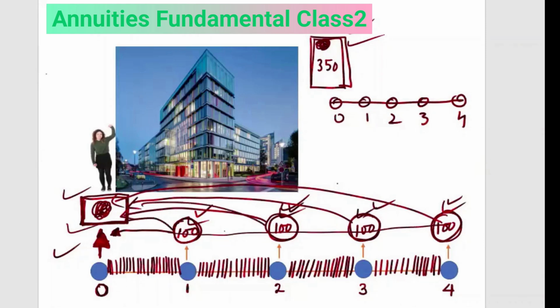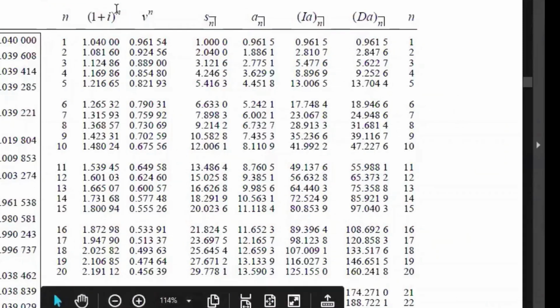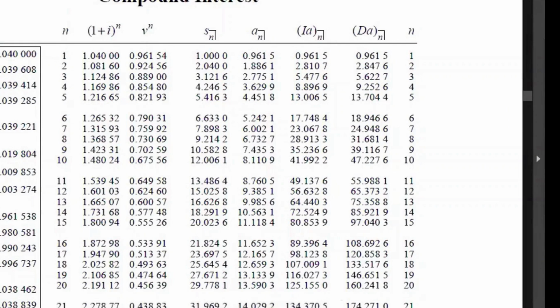So we use formulas. Okay. I'll show you this table later. Now you do it using a calculator. So we have all the annuity formulas. Here, for 10 years at an interest rate of 4%, the present value is 8.11. It's not 10, it's less than 10, obviously, because now 8.11 is equivalent to A, N is 10 years, A10. A10 means the present value of 10 ones is 8.